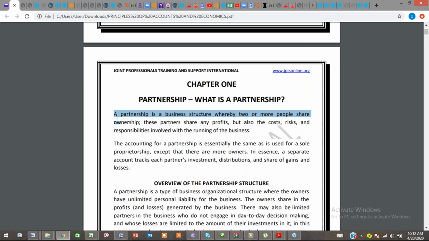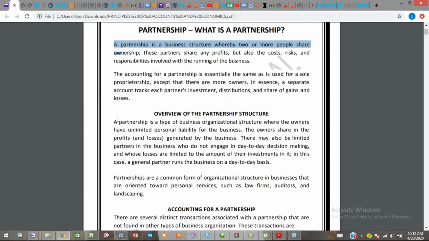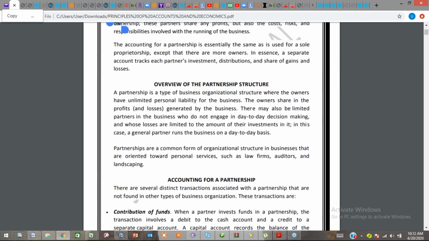We should know the difference between a sole proprietorship and a partnership. A sole proprietorship is a business that is run solely by one person, while a partnership is a business that is run by the combined efforts of two or more persons. So when two or more persons come together for the aim of running a business, it is known as what? Partnership. Next, we'll be looking at an overview of partnership structure.